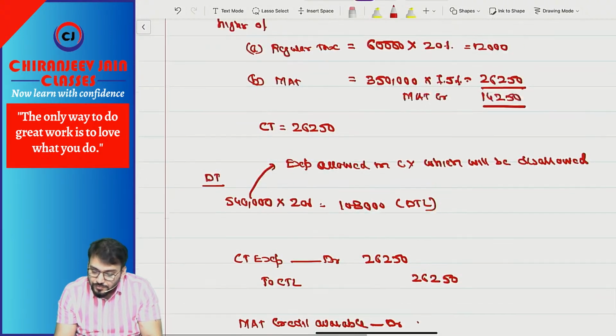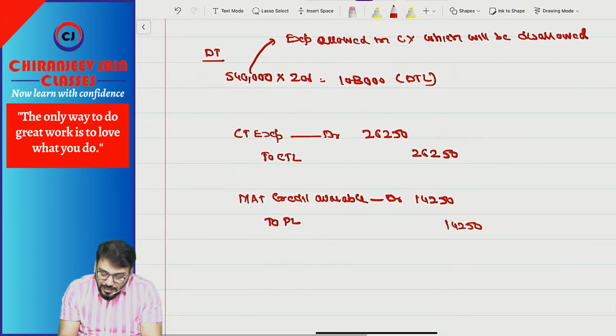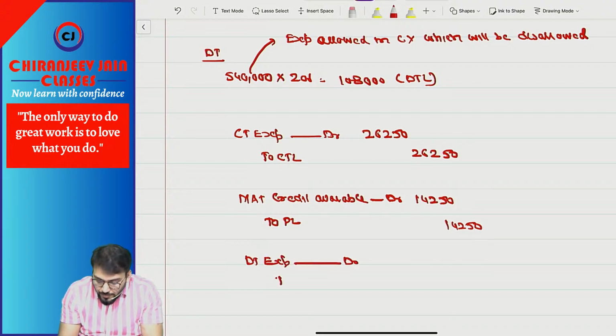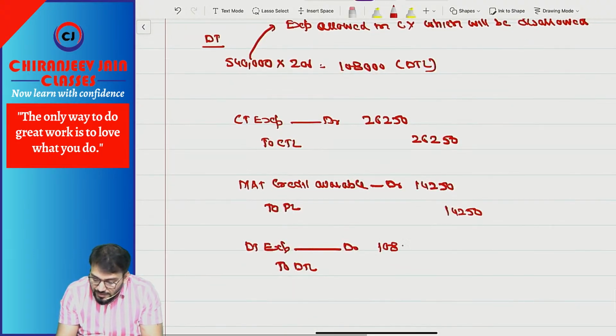This is 14,250. And then we create DTL. So deferred tax expense account debit to DTL, how much? 1,08,000.